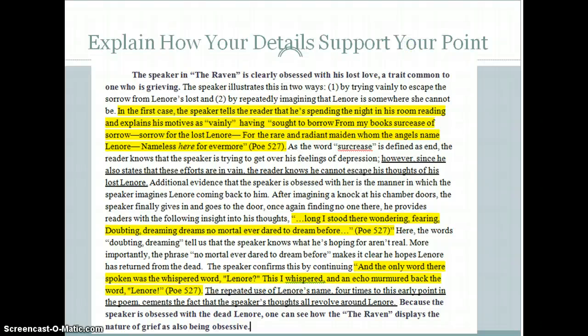Now you need to explain how your details support your point. The sentence highlighted at this place states the supporting point we are explicating. The highlighted passages are our supporting details. The underlined or otherwise marked passages are where we explain how those supporting details support our main point. Our final sentence recalls us to the point we are explicating and our thesis.